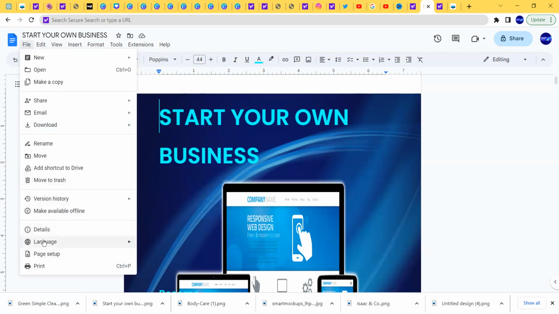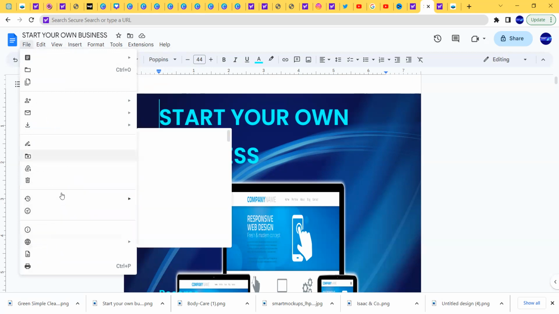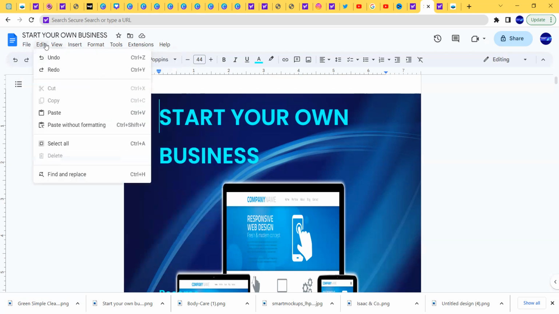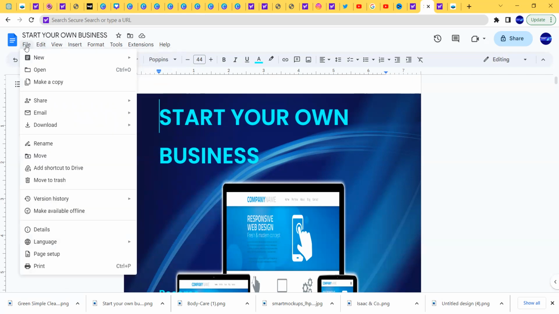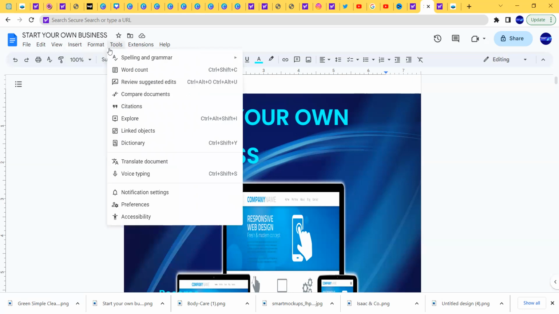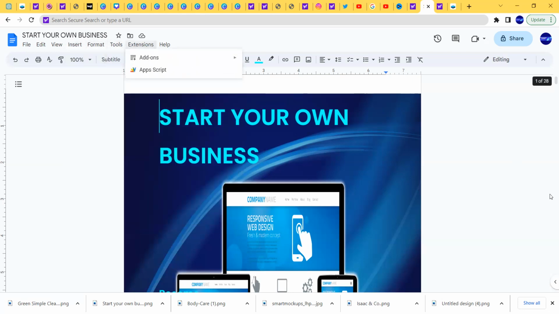And then if you want to print or change the language, everything is here, and edit is not about you. This is everything, but you only need the file here, and then insert, and then format, and then tools. Okay. So look, guys, how my 28 pages look, and I created this in less than an hour. Okay. So let's go check this book, and if it's a good idea, you are also going to start to create the same idea.